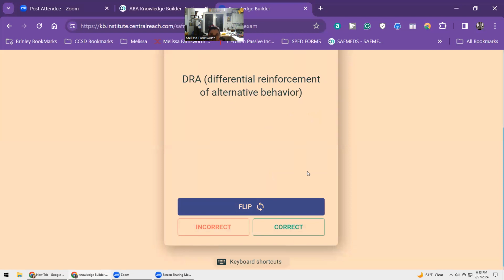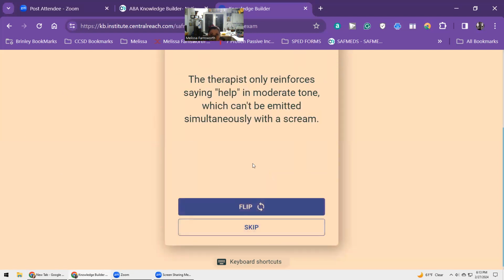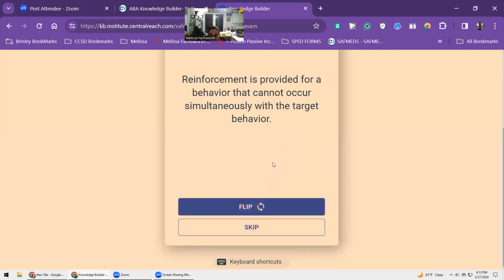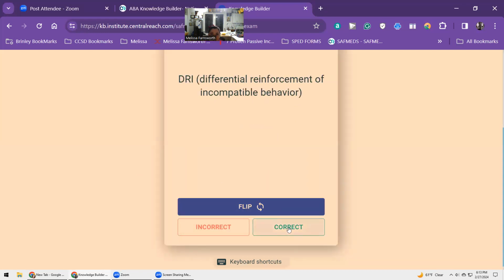DRA, differential reinforcement of alternative behavior. The therapist only reinforces saying help in a moderate tone, which can't be emitted simultaneously with a scream. DRI, differential reinforcement of incompatible behavior. Reinforcement is provided for behavior that cannot occur simultaneously with the target behavior. DRI, differential reinforcement of incompatible behavior.